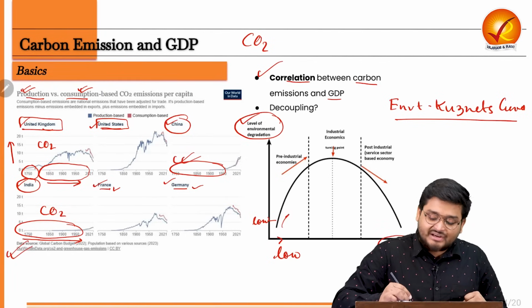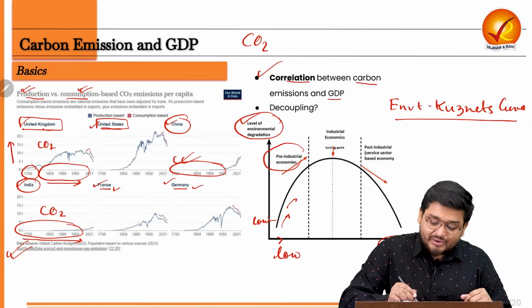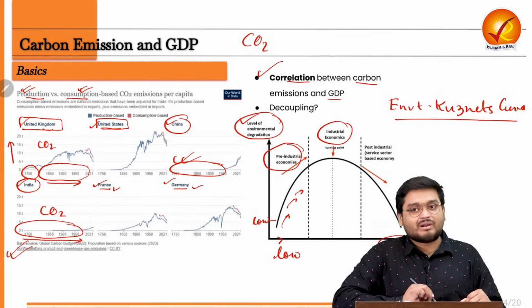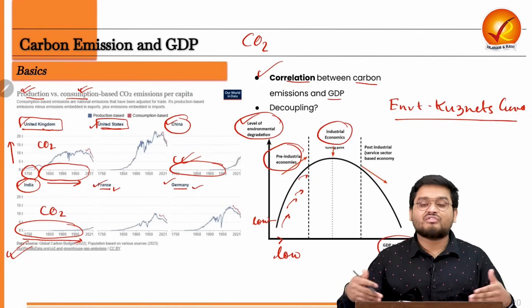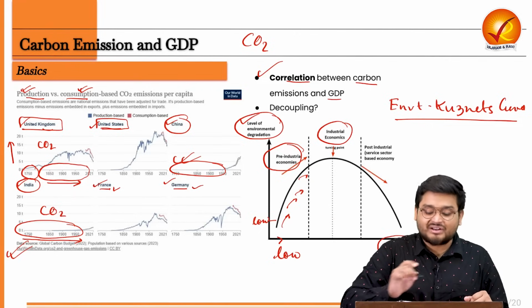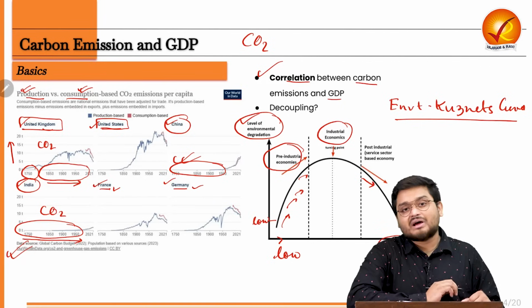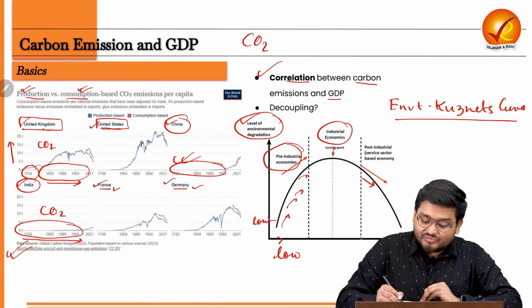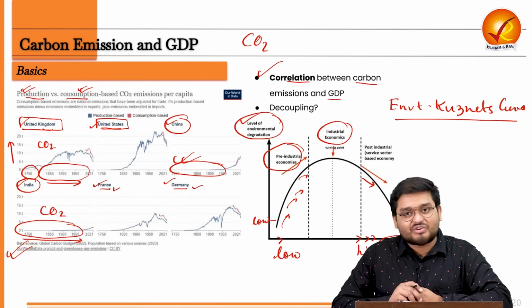But as and when societies or countries become developed, or when countries go from pre-industrial economies to industrial economies, so when India is right now developing, China is right now developing, that is why they are increasing their pollution of CO2 and say a lot of other pollutants. And from here we can understand countries like the US, France, Germany, the UK, they are now decreasing their amount of carbon dioxide pollution because they have achieved that level of development, and also we can understand they are even high per capita income nations, and that is why their emissions are decreasing over a period of time.